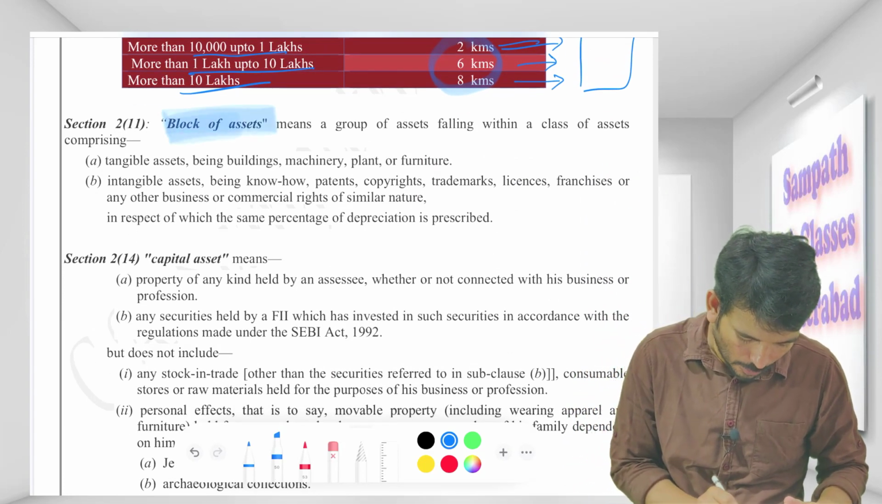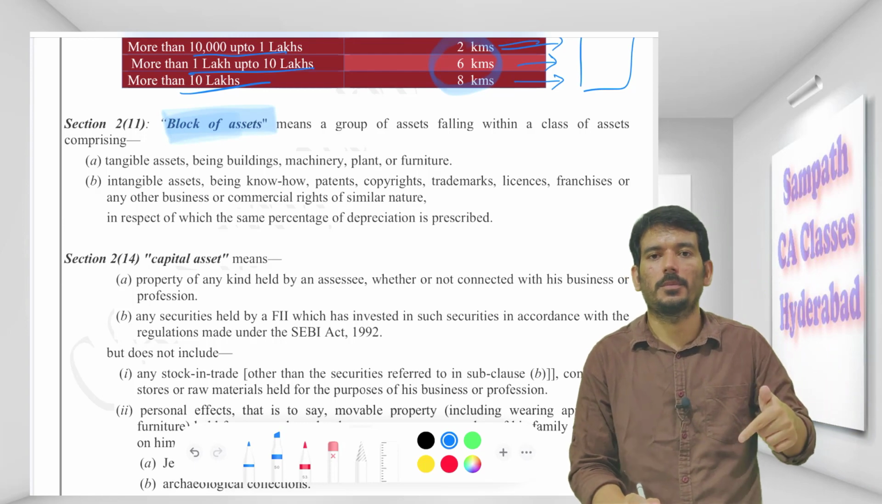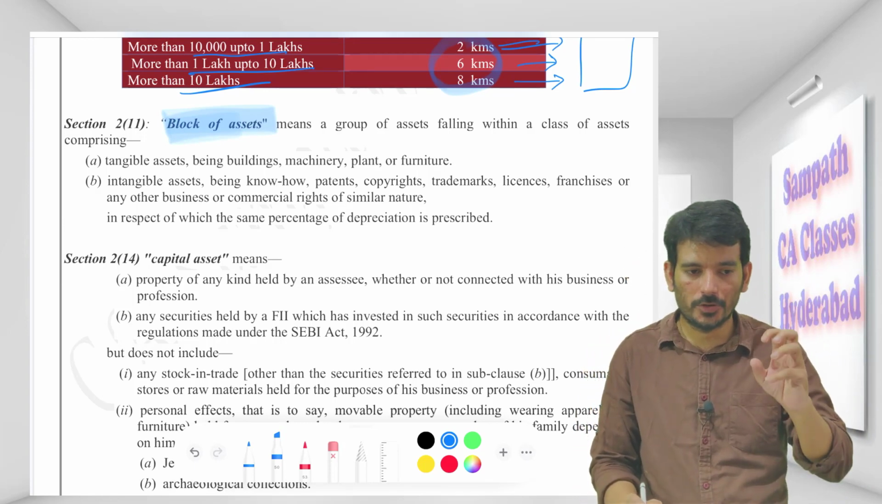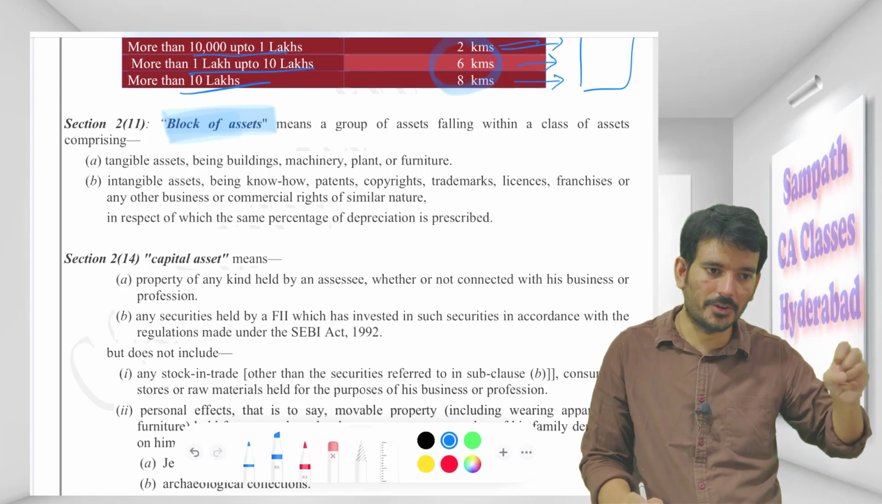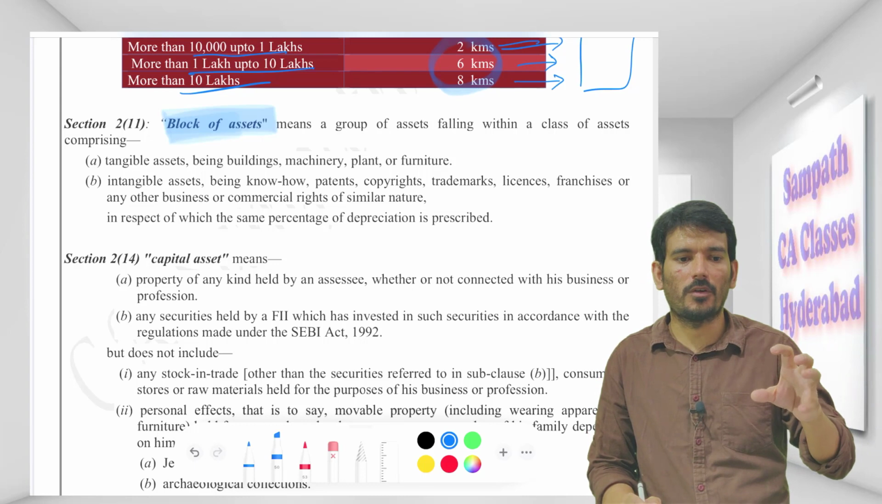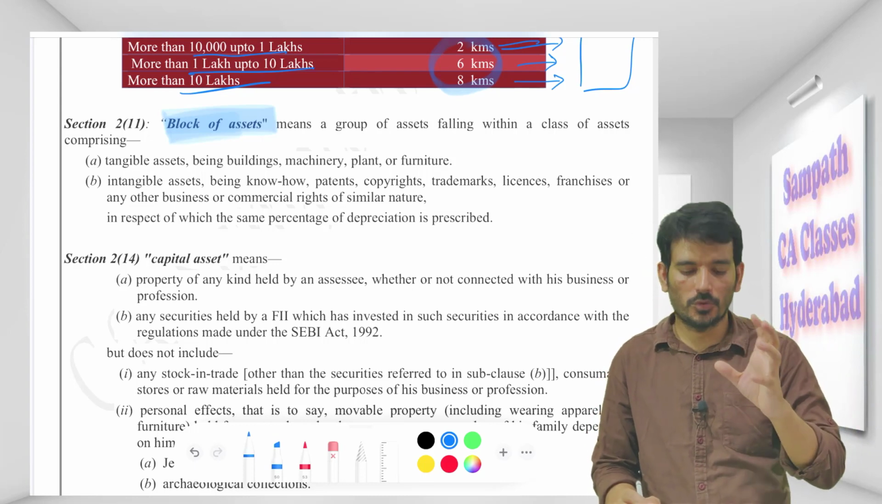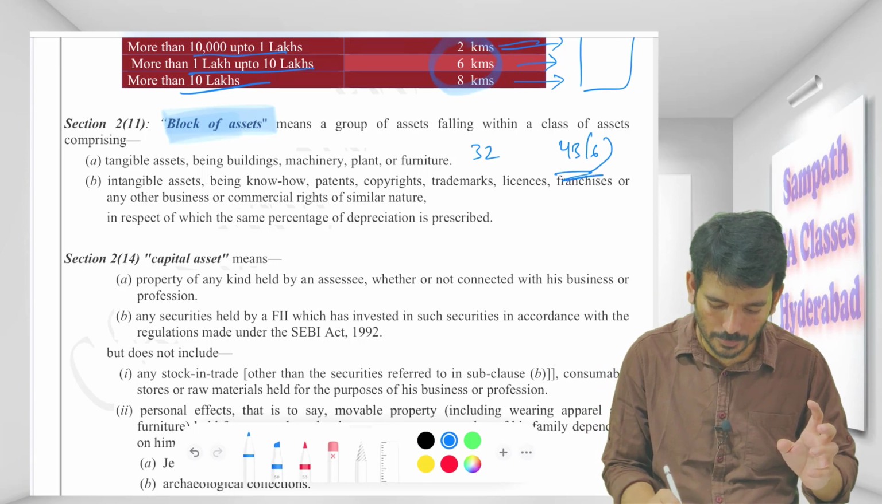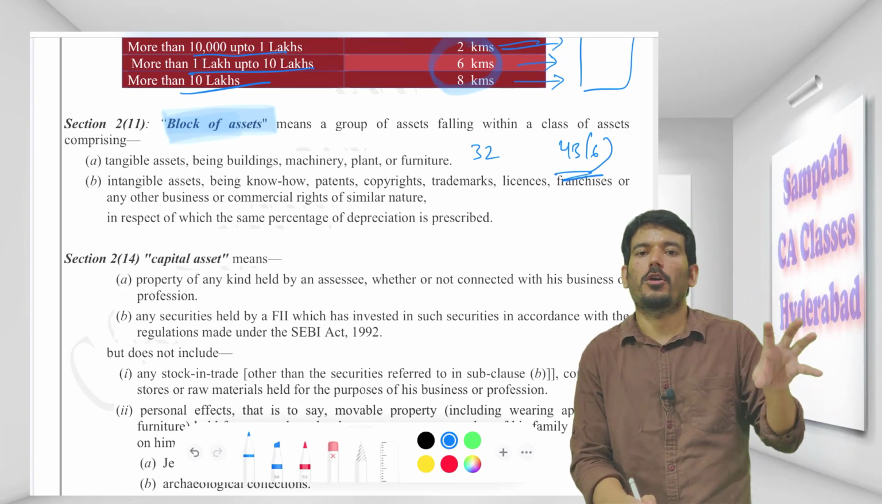And we have the concept of block of assets. Sir, why is that concept coming here? Because that will be useful when you are solving your PGBP. While you are solving PGBP, you need to calculate the depreciation. Section 32, we will talk about that. And again, you will be solving the WDV 43.6. So there are multiple places where you will be using your block of assets concept.